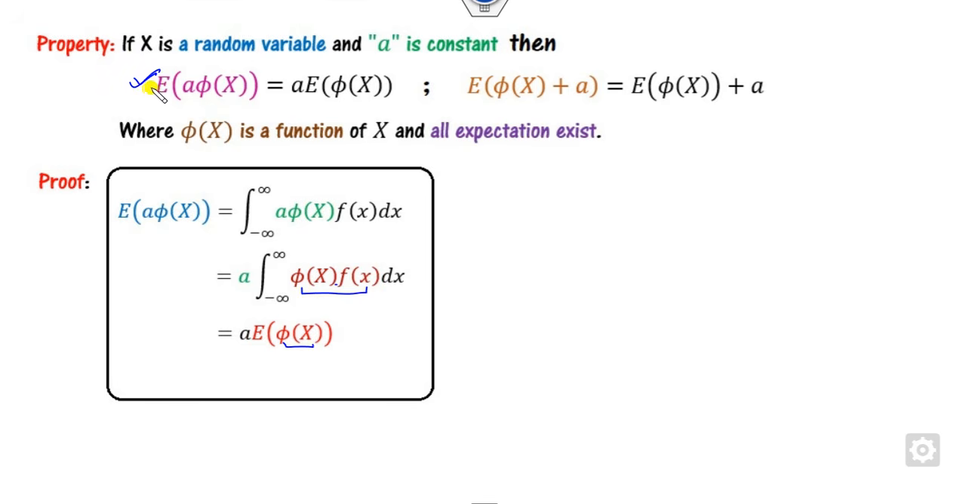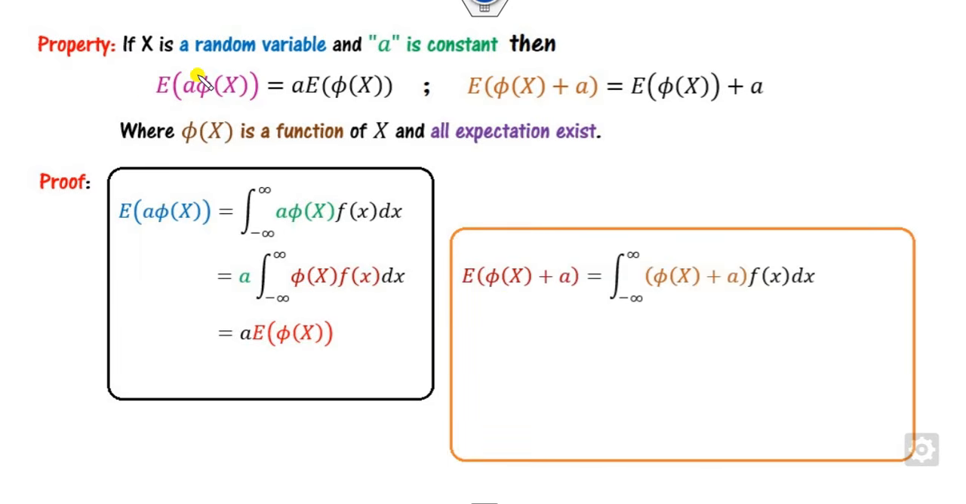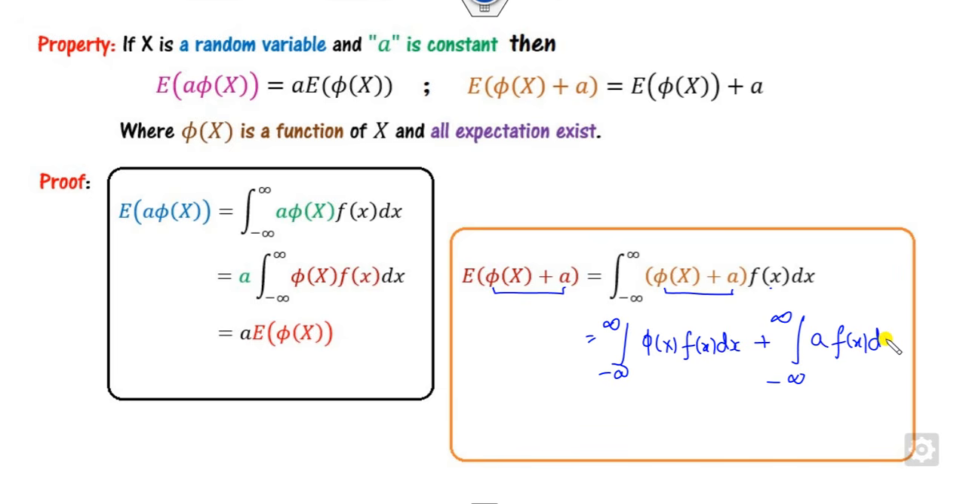So the first part is simply proof. Similarly, we can prove the second part. We can start with the expected value of this, that is nothing but E of f(x). Now I can take this as separate. It can be written as phi(x) of this plus the integral from minus infinity to infinity of a f(x) dx.